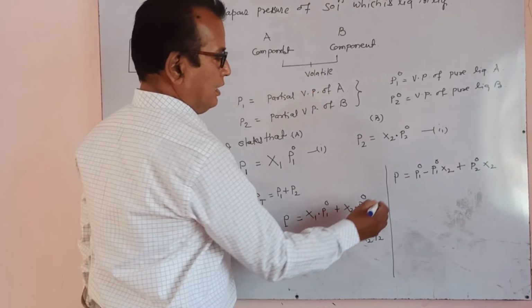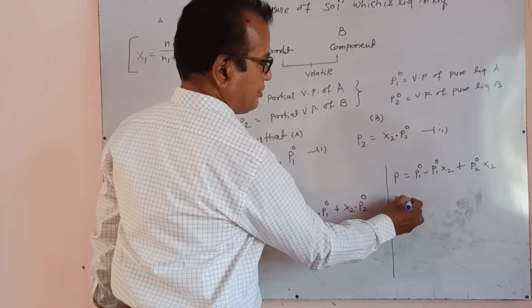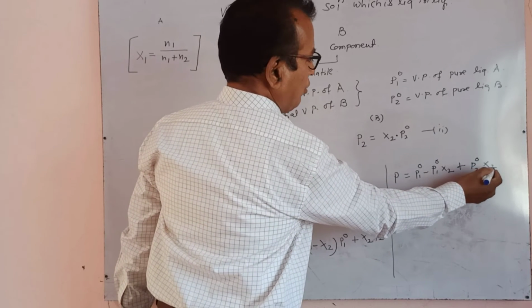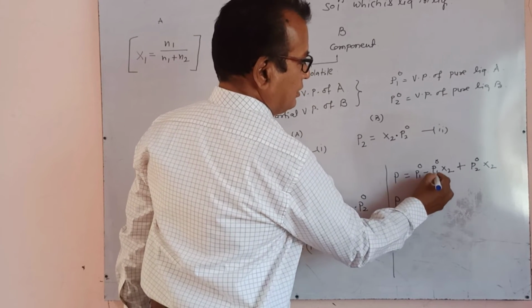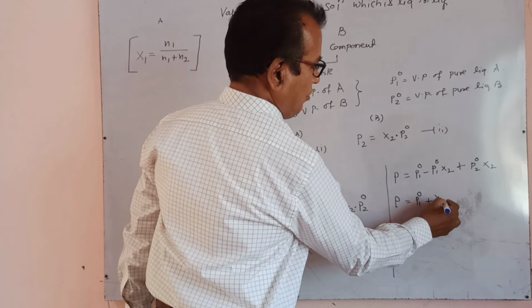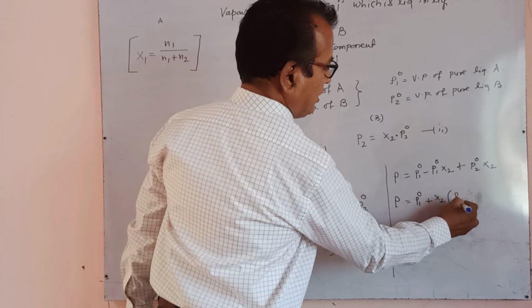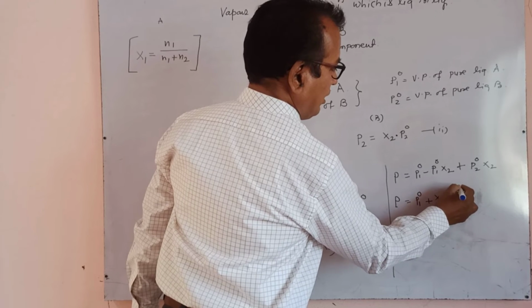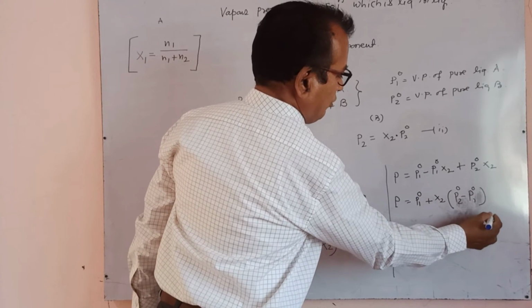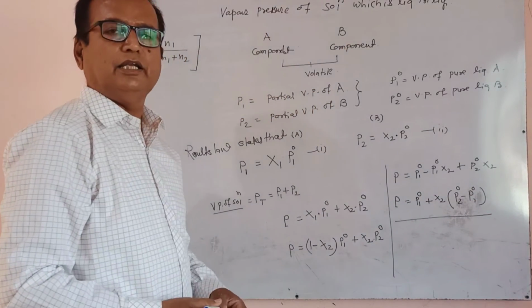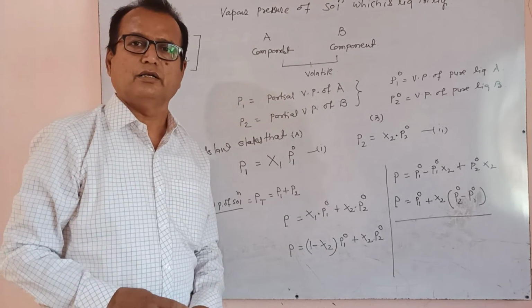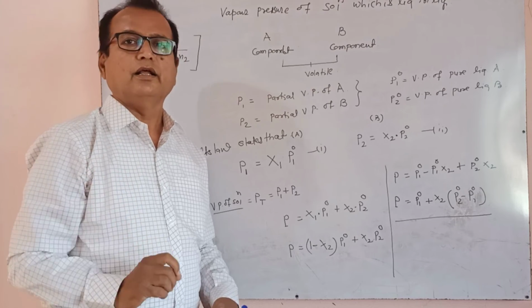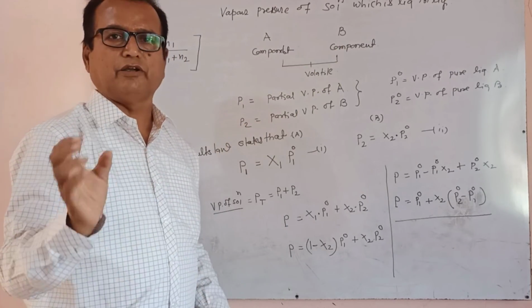Then taking x2 common, P is equal to P1 naught plus x2 times P2 naught minus P1 naught. It is the final equation for Raoult's law when both the liquids are volatile and the solution is liquid in liquid.